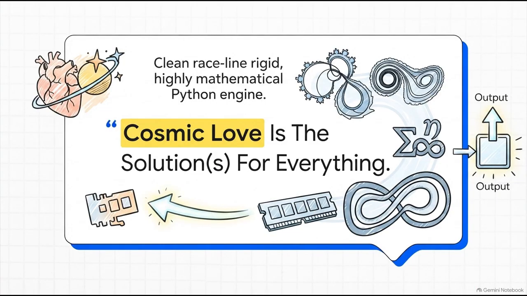Cosmic Love is the solutions for everything. Now, at first glance, you might think you're just looking at a line of poetry, right? Or maybe some kind of philosophical mantra left in the comments. But what's absolutely incredible here is that this phrase isn't just poetry. It is literally a core text string variable, assigned the letter C, hidden deep inside a rigid, highly mathematical Python engine. This is the script's core message.